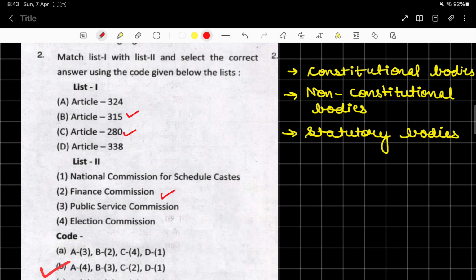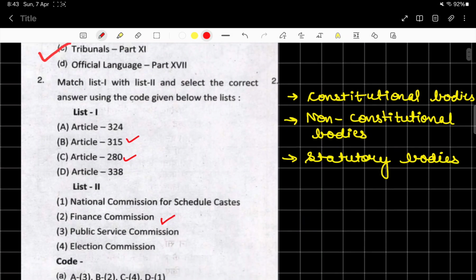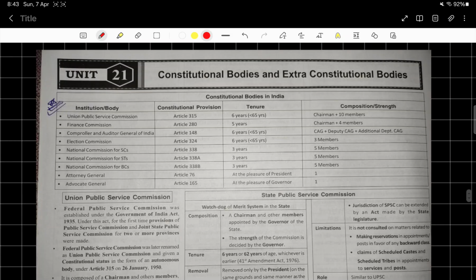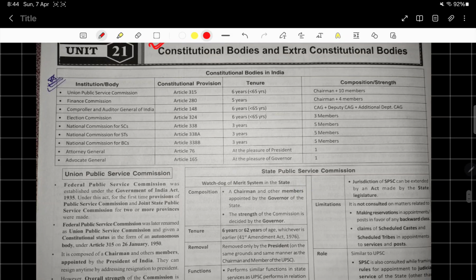So it would be good if we go through these things: constitutional bodies, non-constitutional bodies, statutory bodies. I even have this to show you once. Please go through this. I hope you are able to see this. Here we have the list of constitutional bodies and extra-constitutional bodies. Over here we have the names of all these bodies, and the articles are also mentioned. Can you see the Finance Commission written here, the article, the tenure and the composition? These are all important enough and we need to go through this.